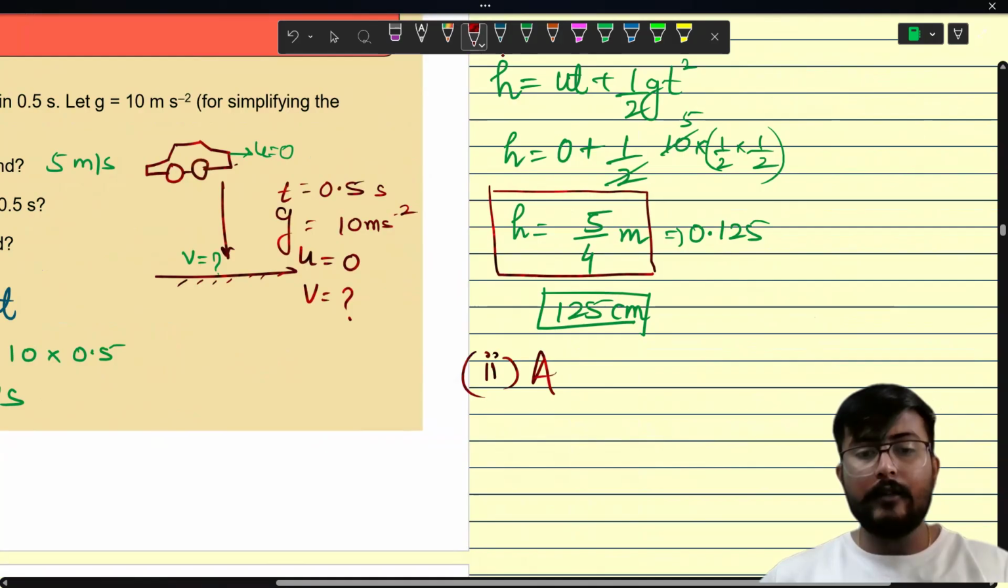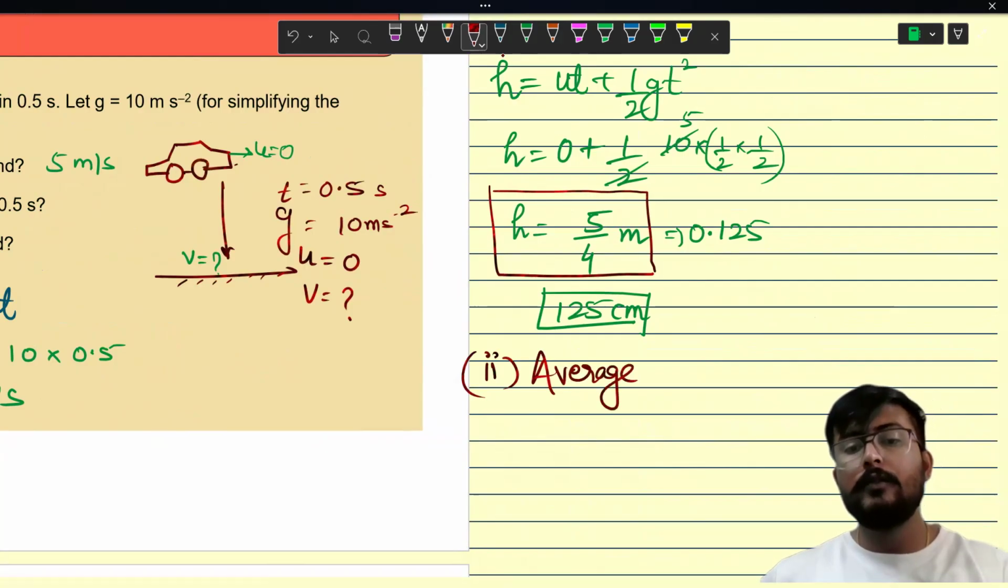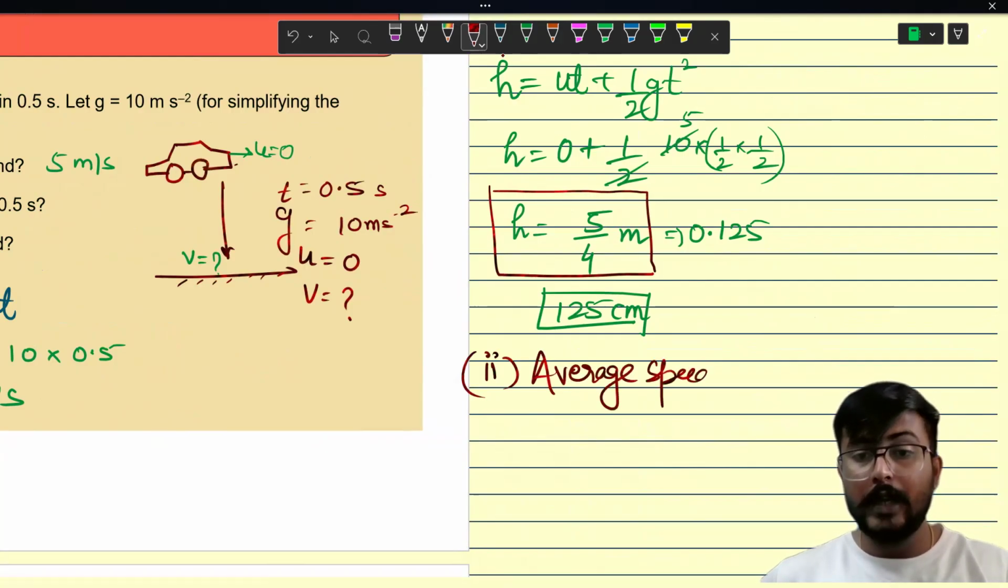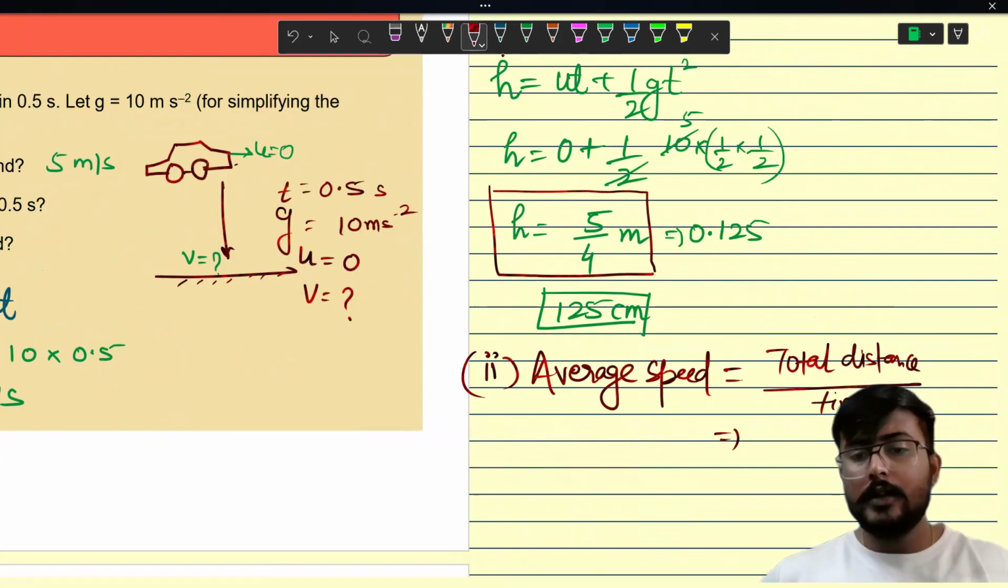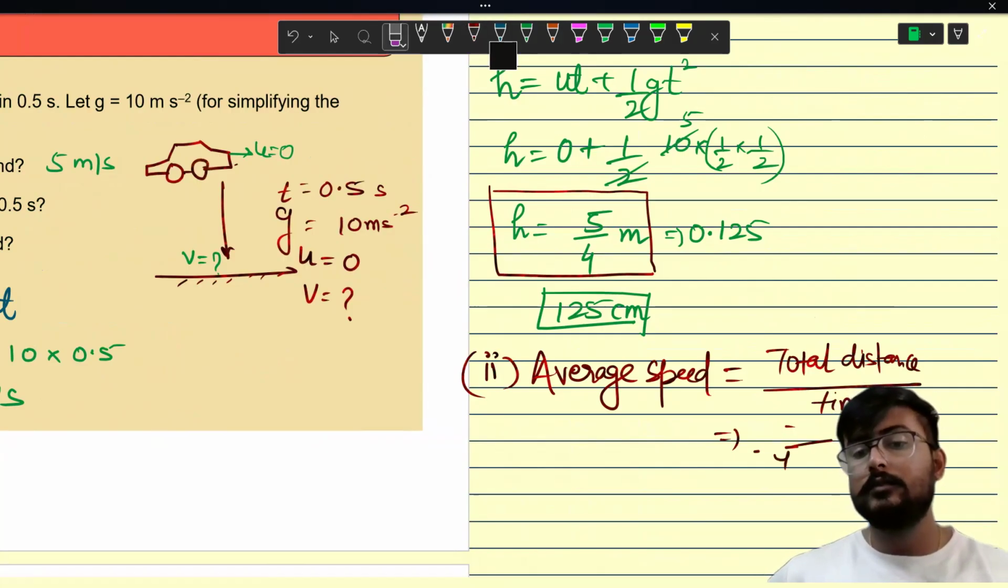We have to find the average speed. Do we remember the formula for the average speed? याद है कि नहीं भाई? Yes, total distance upon total time. चलो बताओ जल्दी. डिस्टेंस है 5/4 और टाइम लग रहा है 0.5. 5/4 is the distance and 0.5 is the time. So 1 by 2, 2 यहाँ लिख दें.